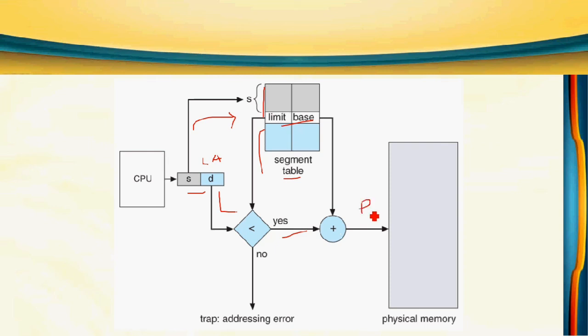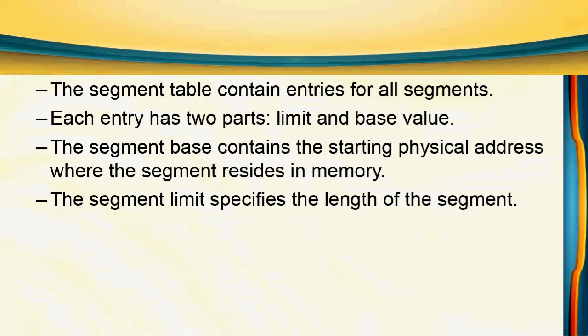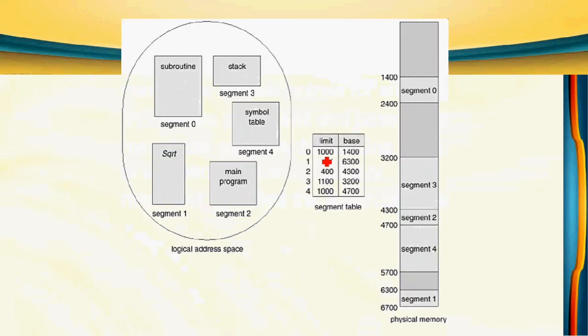So this is the segmentation concept. Okay, so that's all that is given here. This is an example for segmentation. We have 5 segments: segment 0, 1, 2, 3, 4. So this is a segment table. We have 5 entries. Suppose you take segment 0.